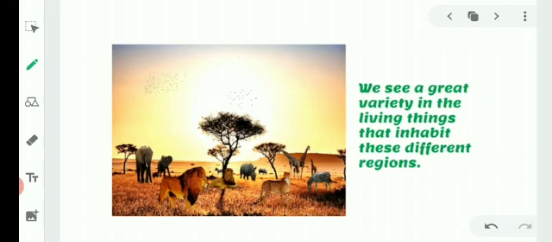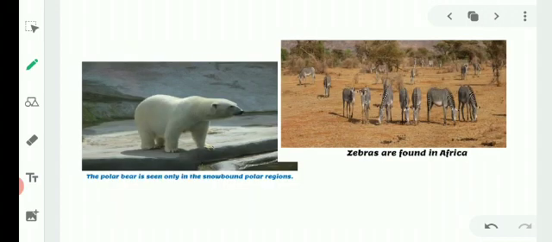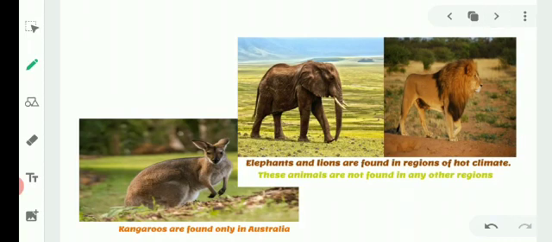We see a great variety in living things that inhabit these different regions. The polar bear is seen only in the snowbound polar region, which means the polar bear can only survive in a colder region. Zebras are found in Africa. Kangaroos are found only in Australia.